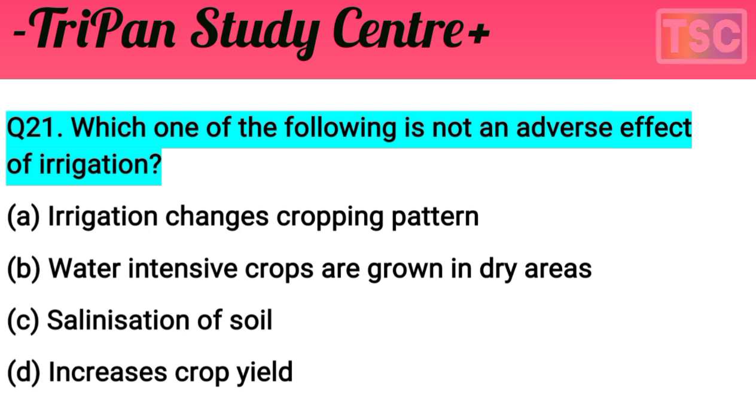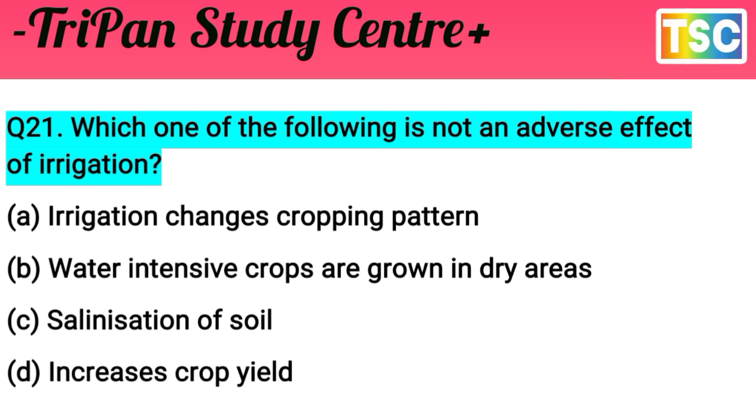The question: which one of the following is not an adverse effect of irrigation. That's an important question. The first option, irrigation changes the cropping pattern, is not applicable as the answer, so A is rejected. B, water intensive crops growing in a dry area, is not applicable.